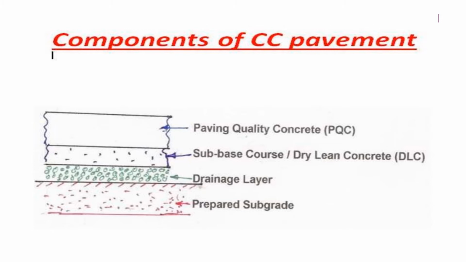Components of CC pavements. Here, the lowermost layer of CC pavement is called the prepared subgrade or natural formation. Above that there is a drainage layer, and next to that there is a subbase course, also called dry lean concrete, DLC, and the topmost layer is of cement concrete called pavement quality concrete.